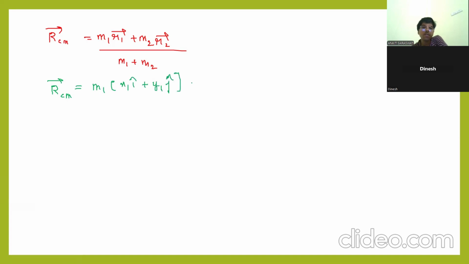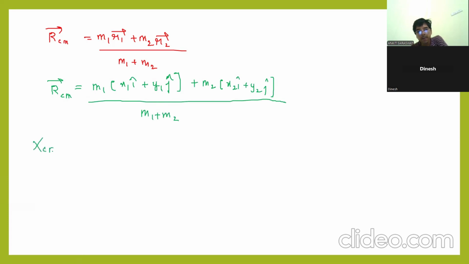R2 is x2 i cap plus y2 j cap. Can we write the position vector like this? And RCM, we can write xcm i cap in terms of its horizontal and vertical components.